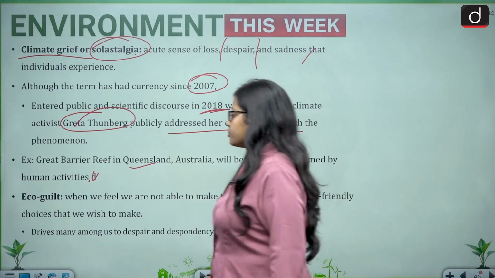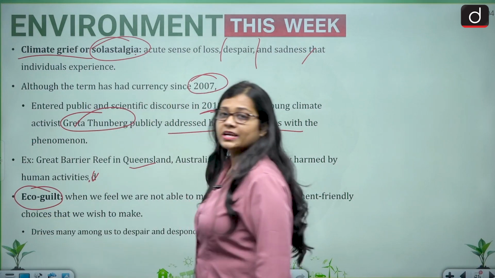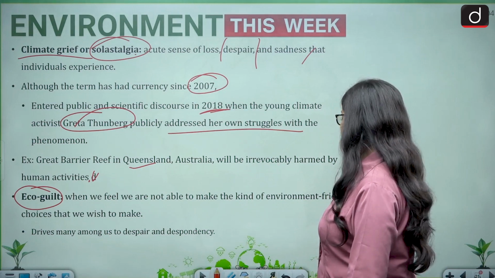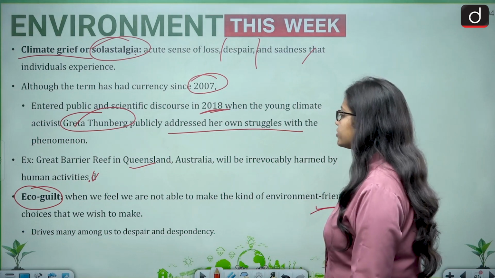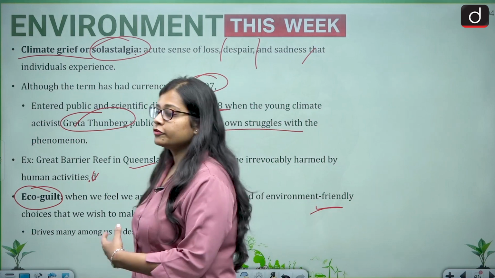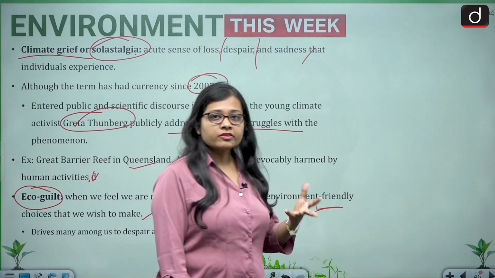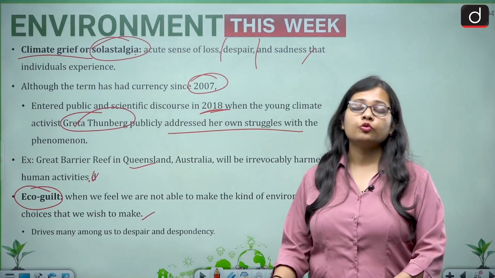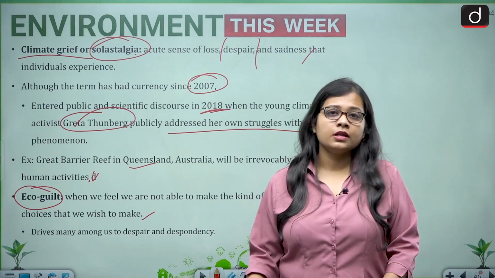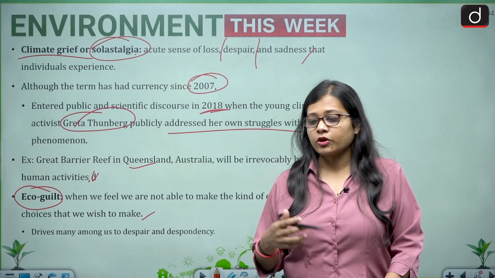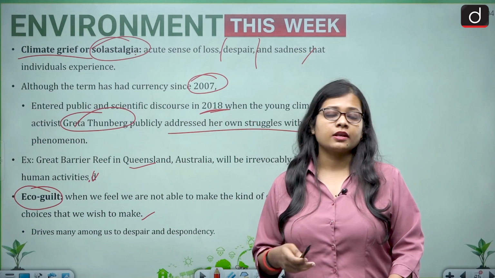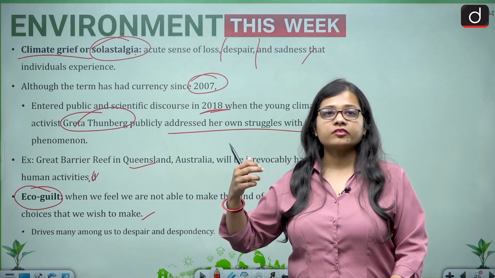Next comes the term eco-guilt. It is when we feel we are not able to make the kind of environment-friendly choices that we wish to make. We feel that because of our choices we are causing harm to the environment, but still we have to do this. For example, traveling from one place to another in our own vehicle, like a four-wheeler, causes pollution.